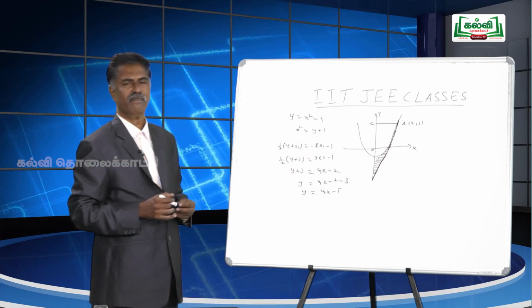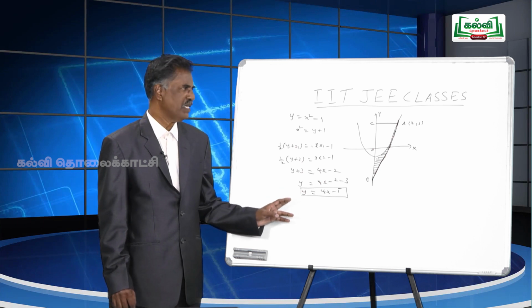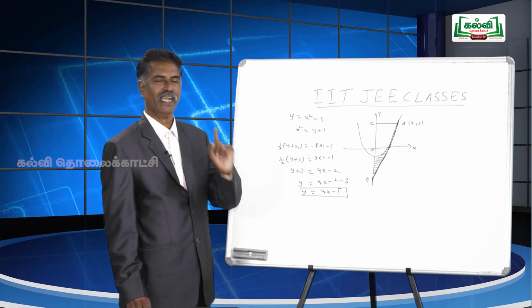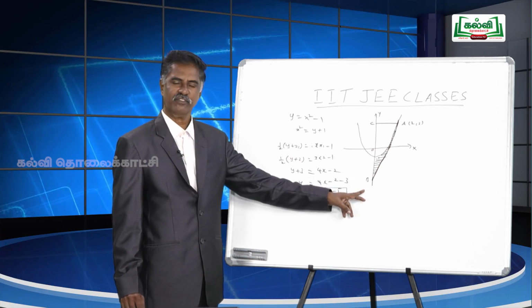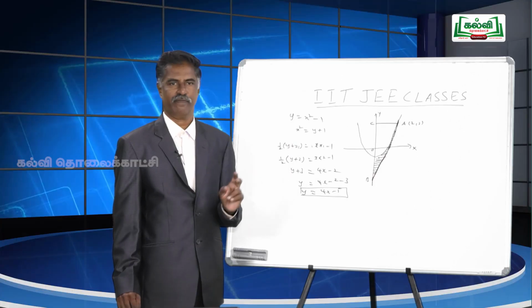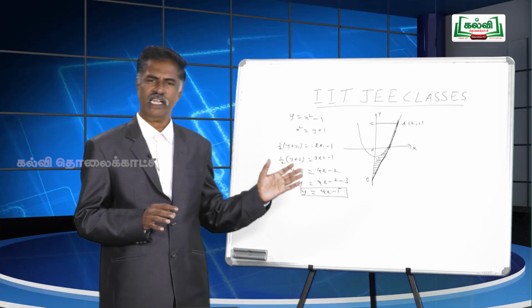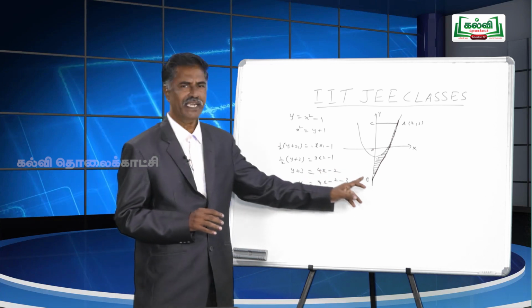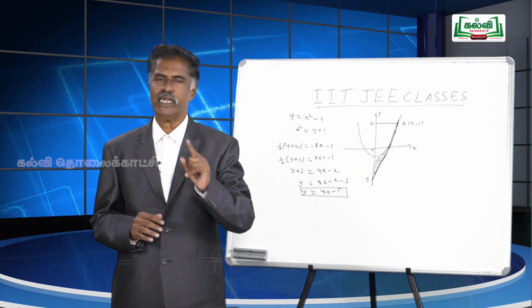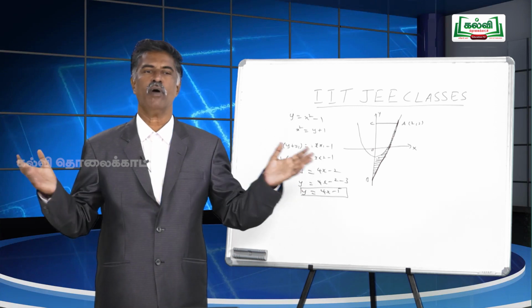Why are we finding the equation of the tangent at the point (2, 3)? To know where the tangent cuts the y axis. You know very well, when a straight line cuts the x axis, its y coordinate is 0.